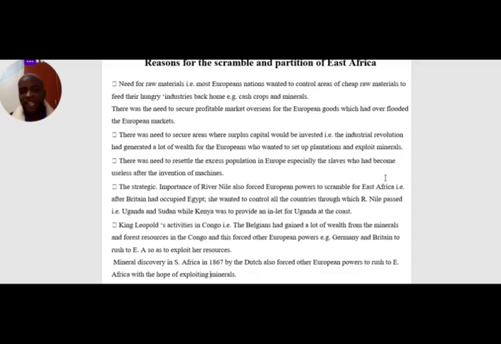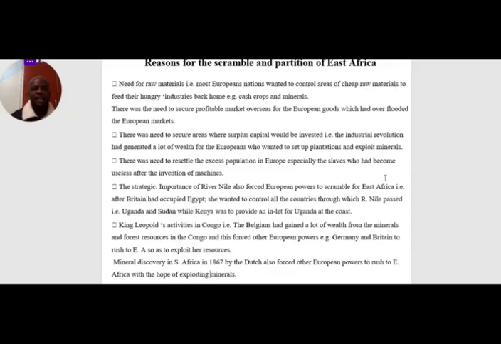And James Grant. So these people came to Africa. They came to Uganda to look for the source of the Nile. When they discovered that the source of the Nile is in Uganda, Britain came and signed the Heligoland and Hammerton Treaty, whereby it confirmed Uganda as a country under British protectorate.